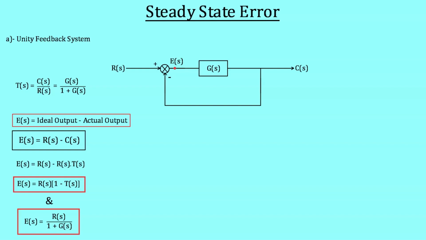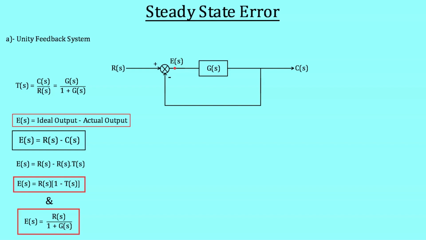By doing so, we will get two equations of error signal which are actually the same but written in terms of different parameters. One equation is that the error signal is equal to Laplace transform of the input signal R(s) multiplied by 1 minus transfer function of the system, and the other equation is that the Laplace transform of error signal is equal to Laplace transform of the input signal divided by 1 plus Laplace transform of feed-forward function. The second equation is actually more used in numericals, but even then it will be better if you remember both these equations.